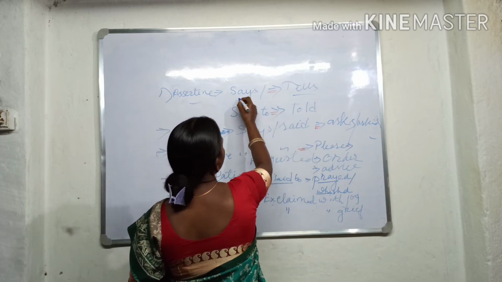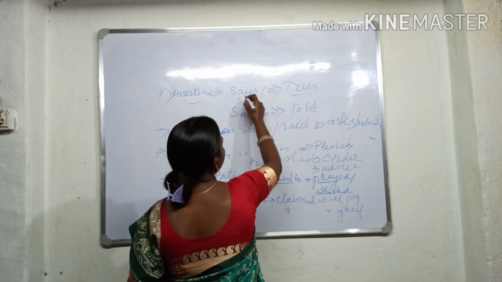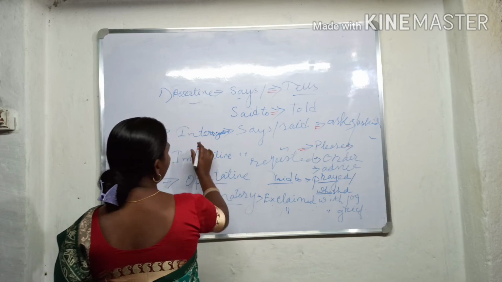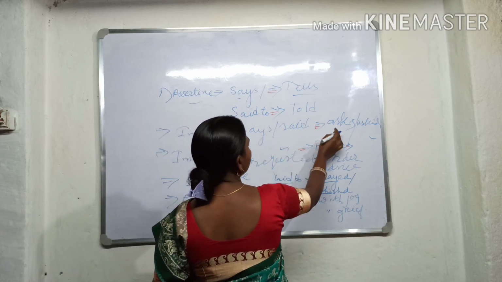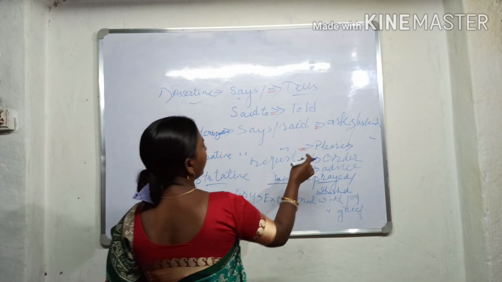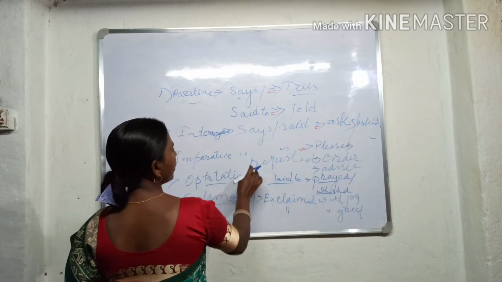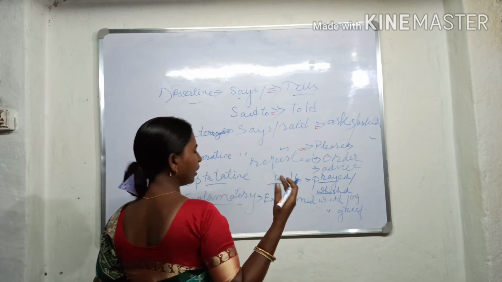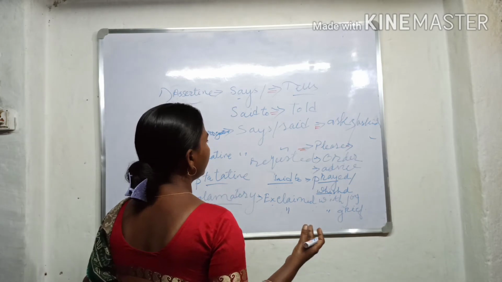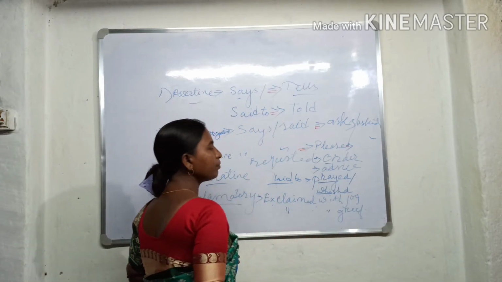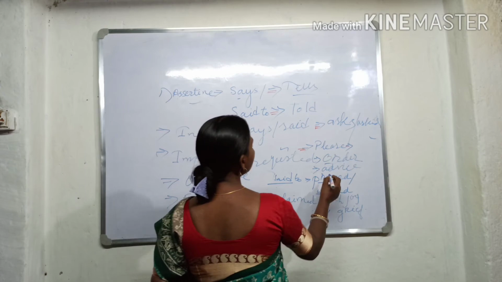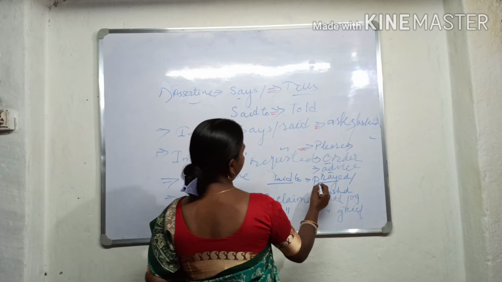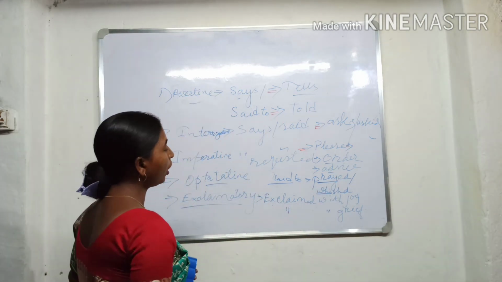In an assertive sentence, "says" changes into "tells" in present tense, and "said to" changes into "told" in past tense. In an interrogative sentence, "says" changes to "asked," and "said" changes to "asked." In an imperative sentence, if there is "please," we use "requested," or otherwise if it is a command, we use "ordered," or if advice, we use "advised." In an optative sentence, "said to" changes into "prayed" or "wished."